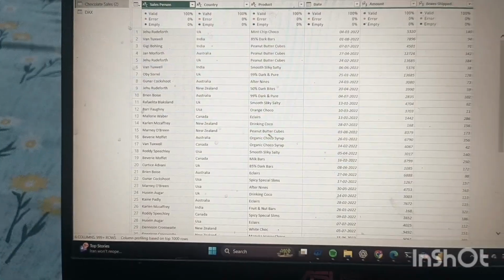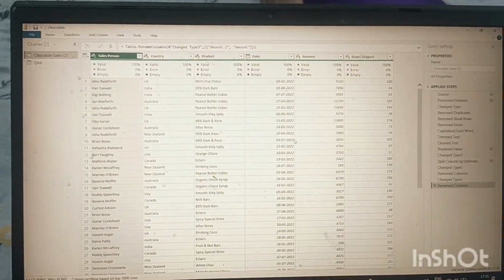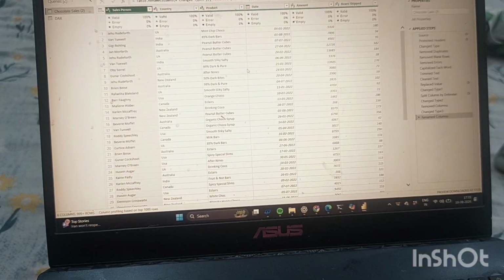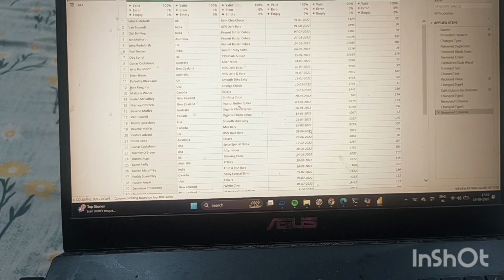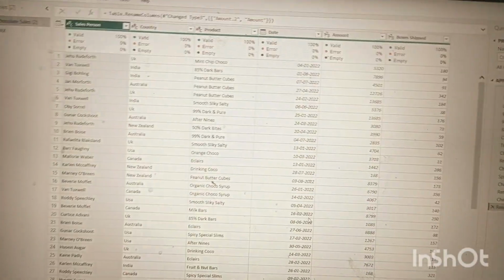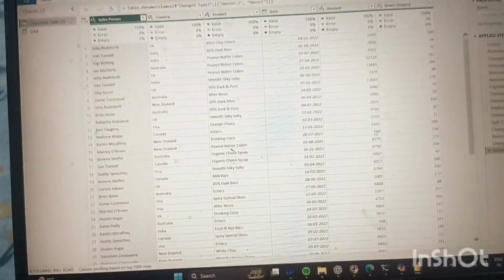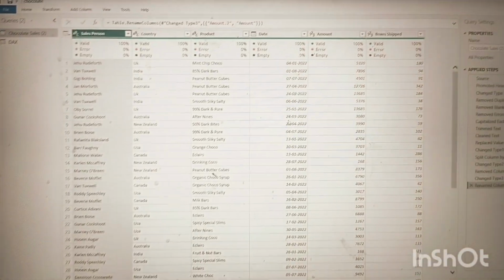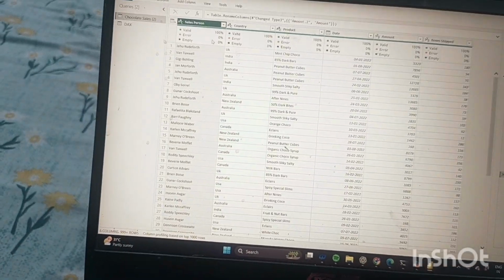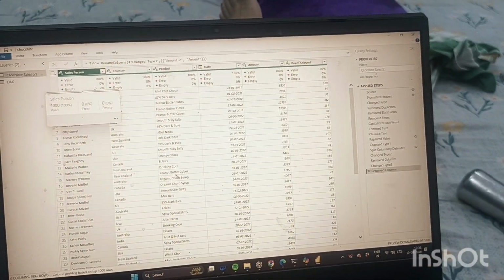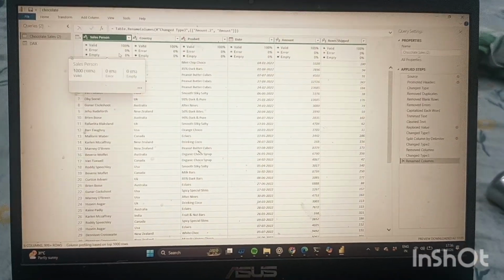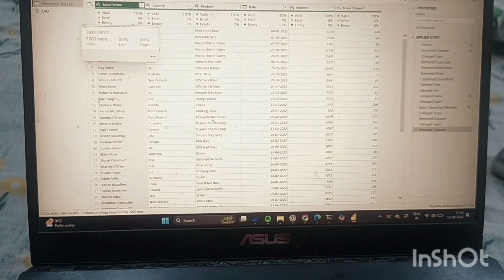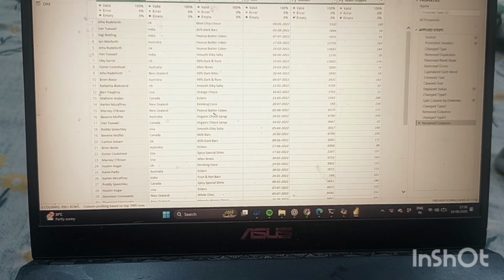If you want to perform any kind of cleaning function here, then you can do it. Otherwise you can go again to Power Query for the next step later. If nothing is needed to change, everything is perfect. So to show you how we can go to Power Query from Power BI, I showed you the process.